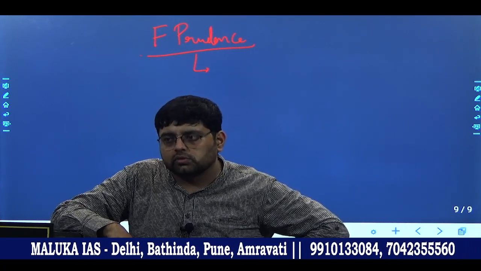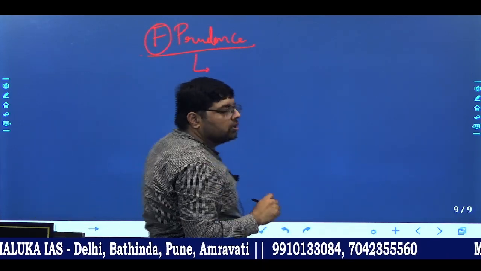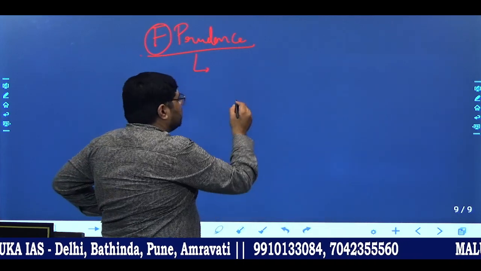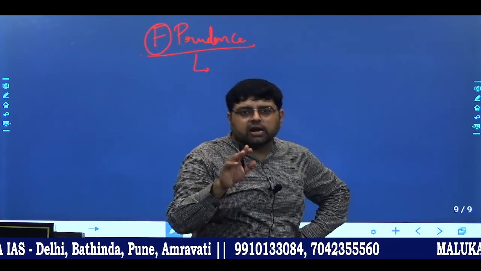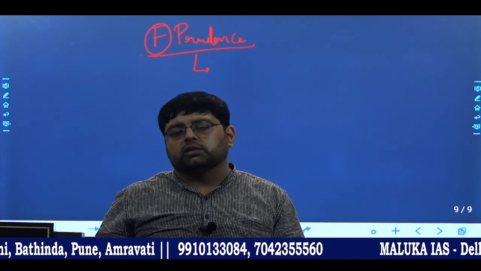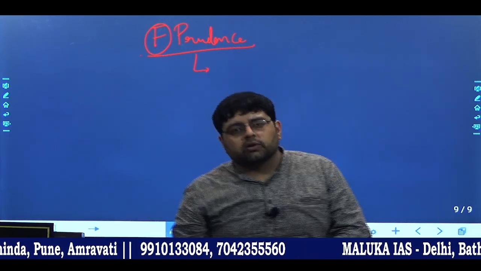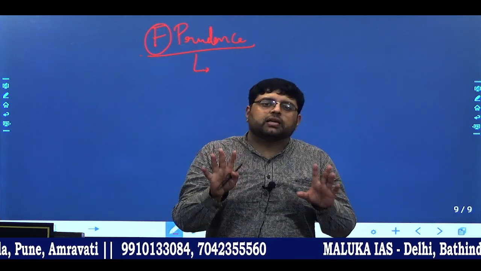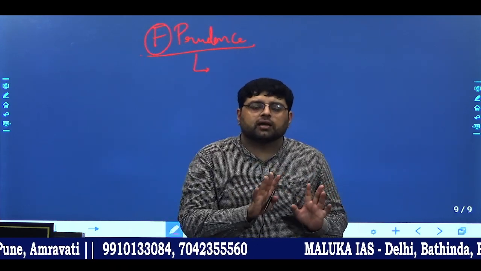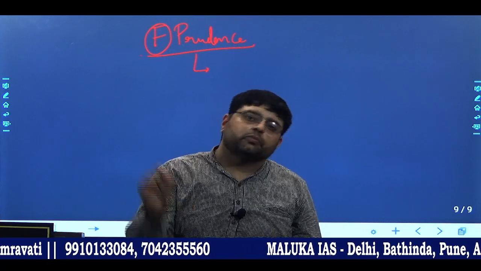Number two, in fiscal prudence, what we are trying to do, whatever expenditure we have to do, in that expenditure we have to see that we are doing that expenditure in a best possible manner. Means अगर मेरे को खर्चा जो भी करना है आफ्टर अप्लाइंग द एप्लीकेशन ऑफ फिस्कल कंसोलिडेशन, जो भी मेरे को अब खर्चा करना है वो मैं एक बेस्ट पॉसिबल मैनर में करूँ. मीन्स whatever 1 rupee I am spending, that should be in a best possible manner.